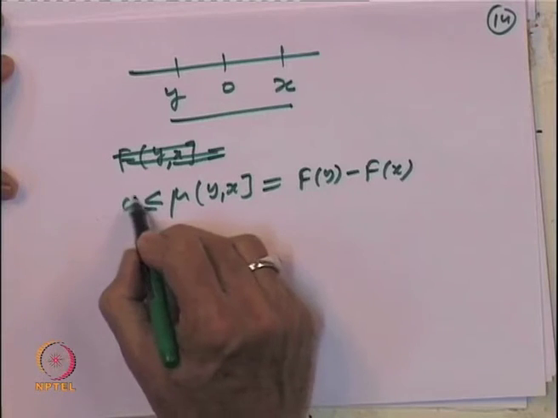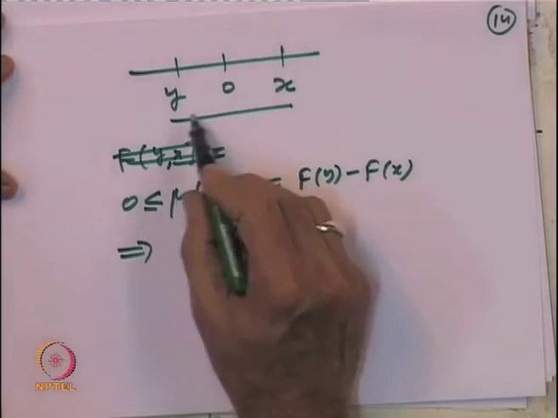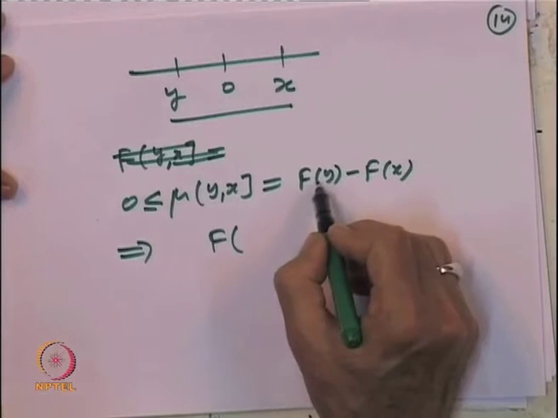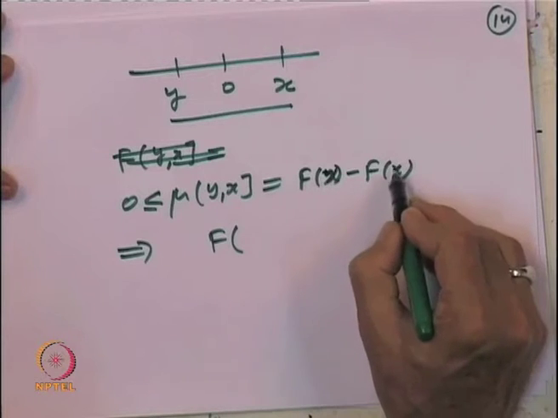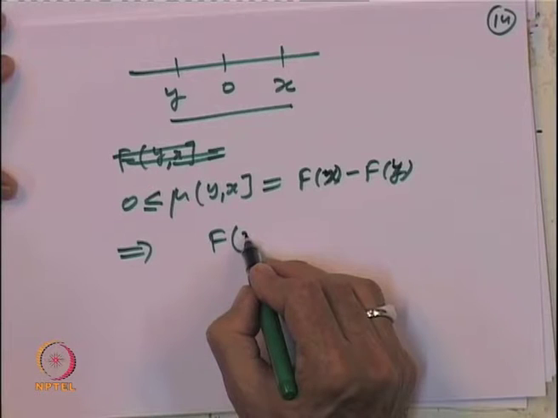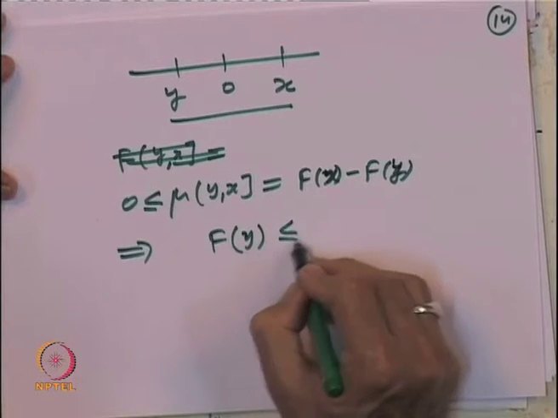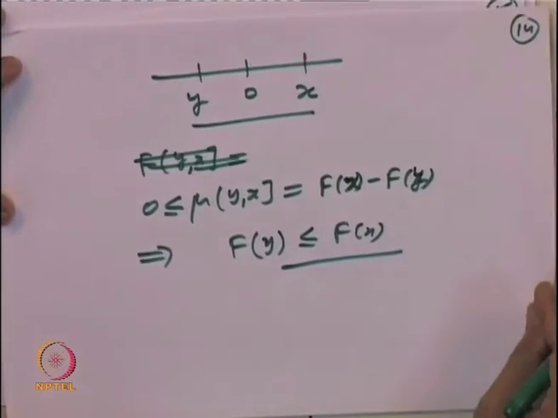And this is bigger than or equal to 0. So, that means f of y is less than or equal to f of x. So, once again in all possible cases we have checked that f as defined above is a monotonically increasing function.